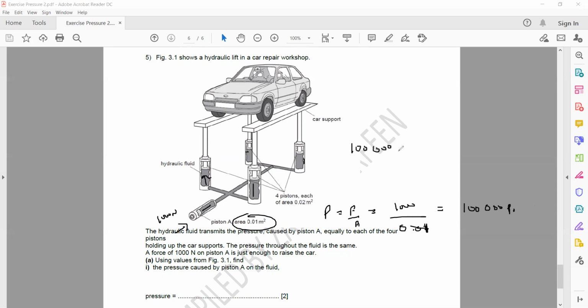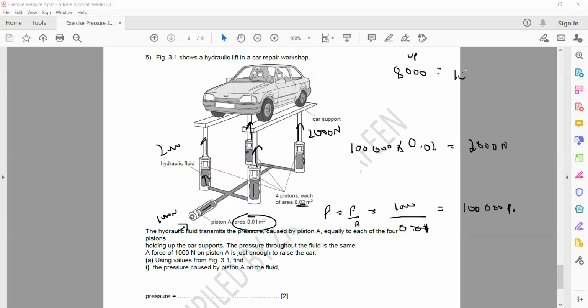and the area of one is 0.02. So 100,000 multiplied by 0.02, that will give us 2000 Newton. So the upward force by each piston is 2000. So piston 1 is experiencing 2000 upward, 2000, 2000 and 2000. When you add all these 2000s, you will get 8000. So the total upward force is 8000.